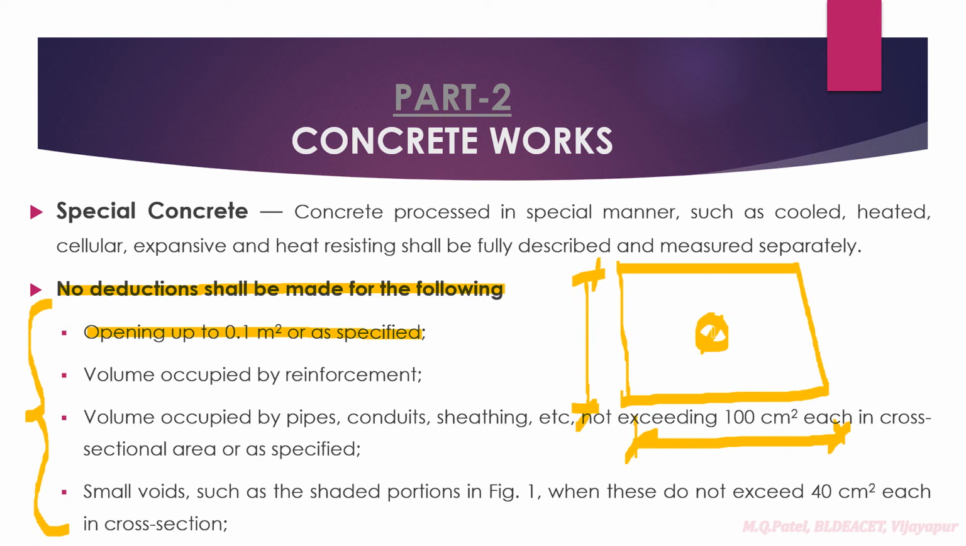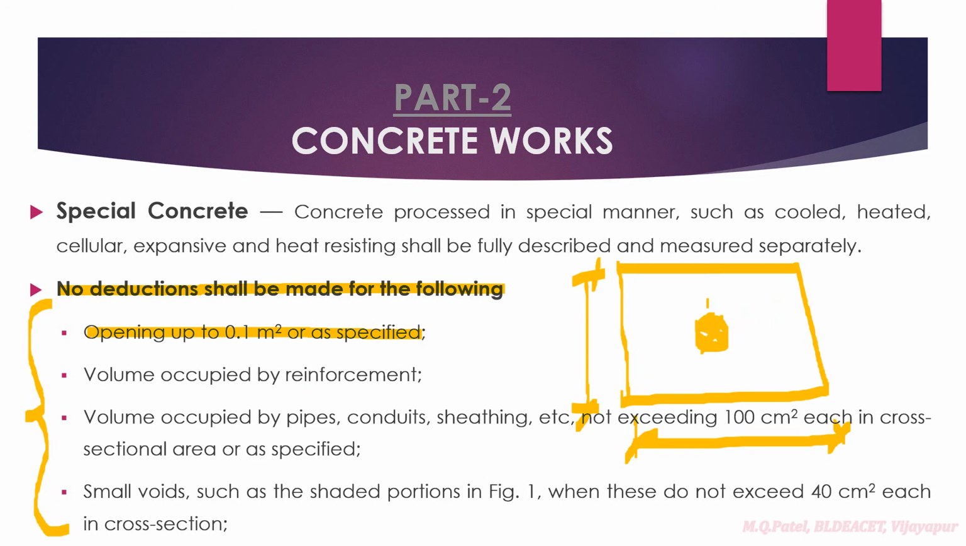Why? Because if you are going to have certain openings and edges, it will be more time consuming. Formwork has to be placed, proper care has to be taken, right? It will be more time consuming. So therefore it will be equivalent to that itself. So therefore what they say is that if the opening is less than 0.1 square meters, then there shall not be any deductions.